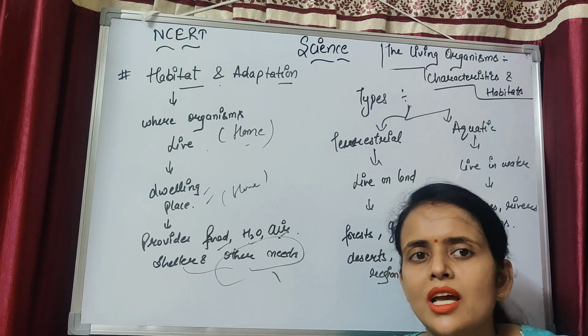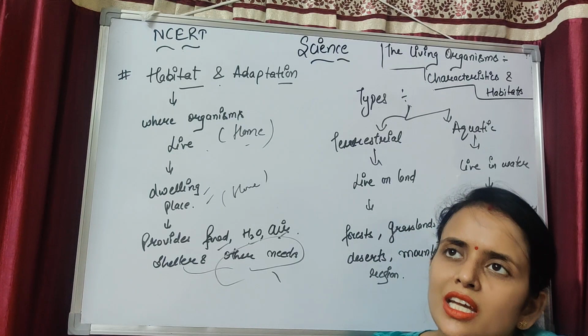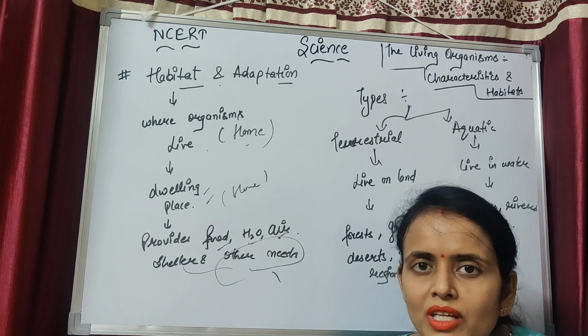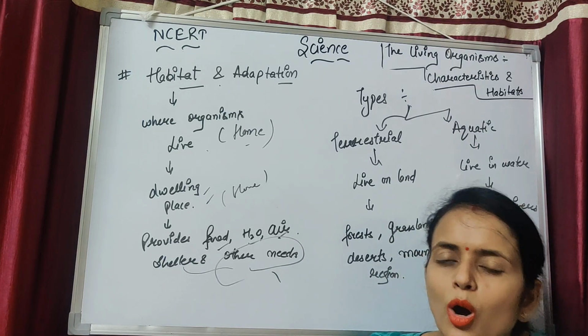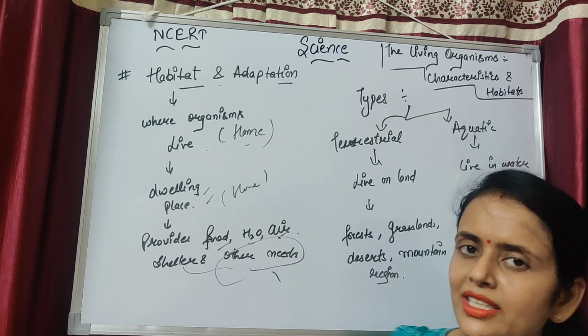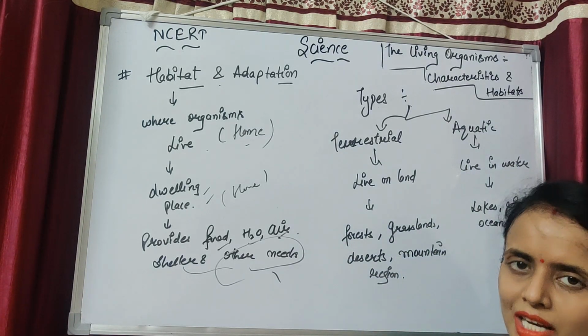All these things are according to their habitat, that is Rajasthan. Fish take oxygen from the water, having a streamlined body, fins and gills. That means fish have these features according to their habitat, and their habitat is aquatic habitat, sea, ocean, lakes, etc.